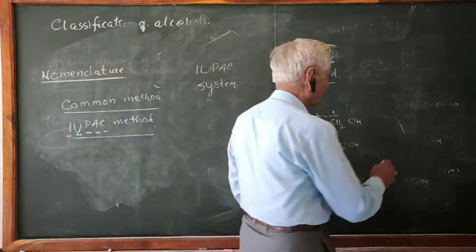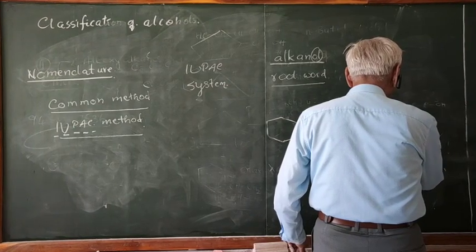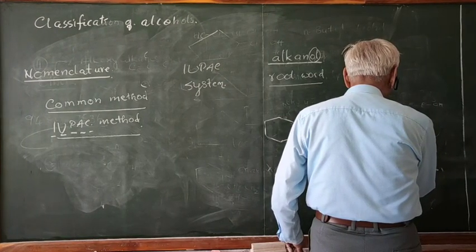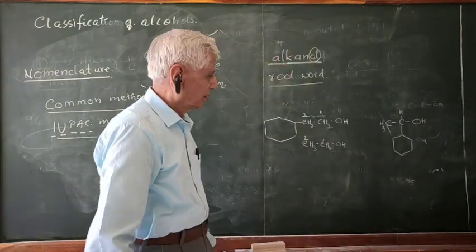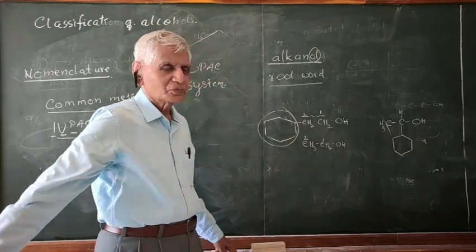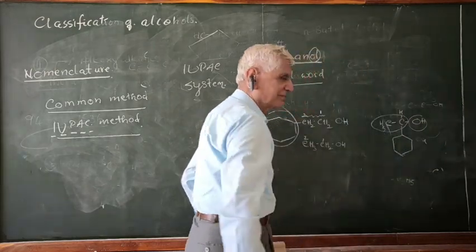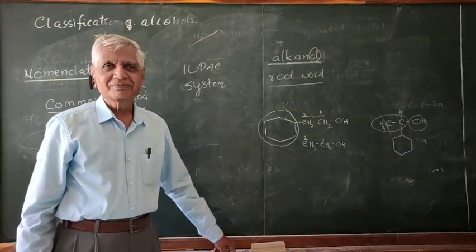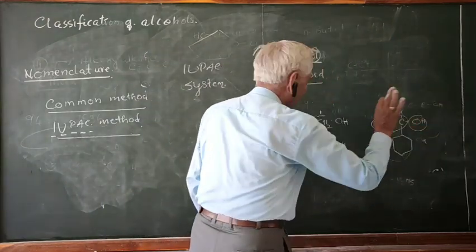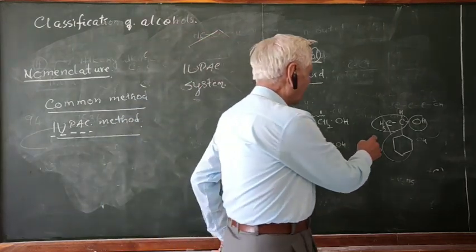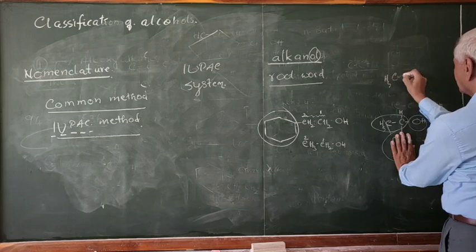Suppose it is like this. The same cyclohexyl is there, the same 2 carbons are there, the same OH group is there. This is ethanol. Suppose this is not there, this compound would be CH3-CH.